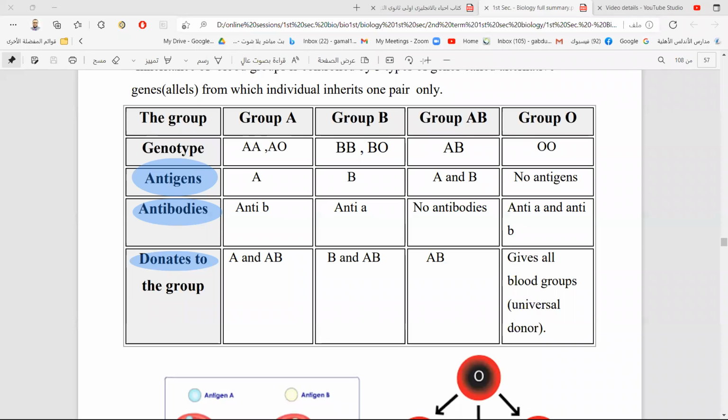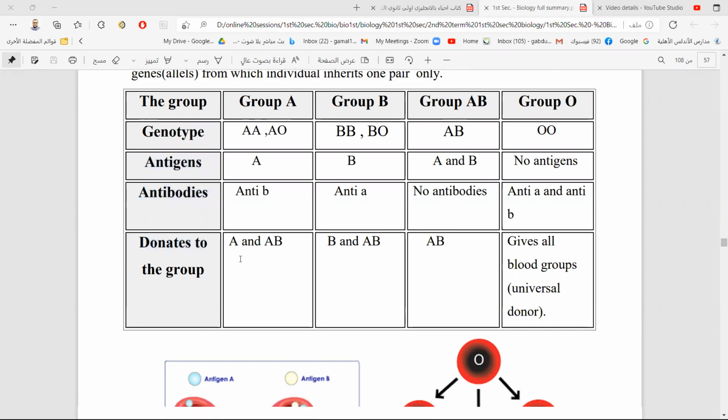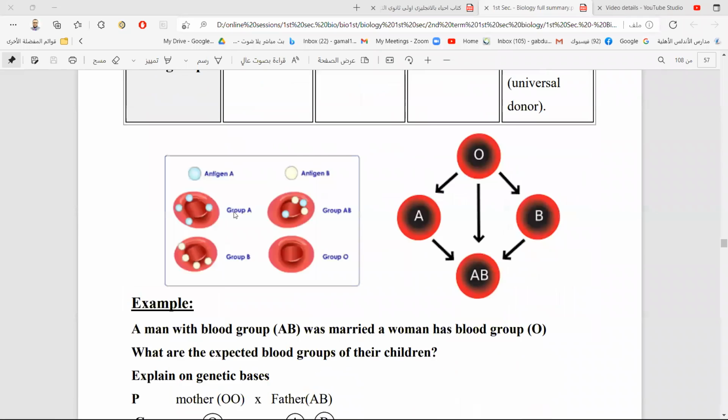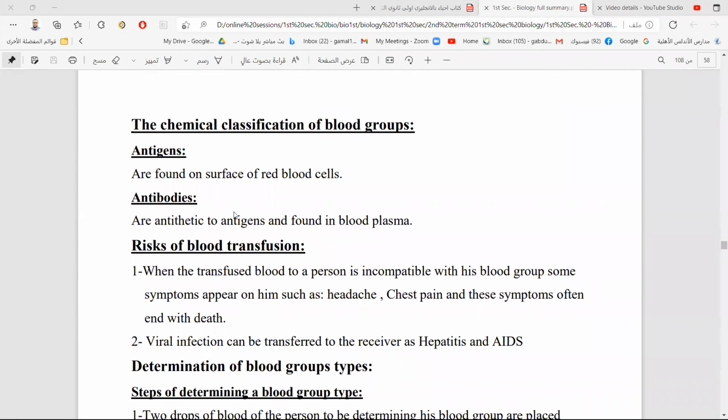This is the end of our session today. Inshallah, we'll continue in the next session talking about donation of blood and the rules controlling donation of blood. Inshallah. Do you have any question about what we have studied?